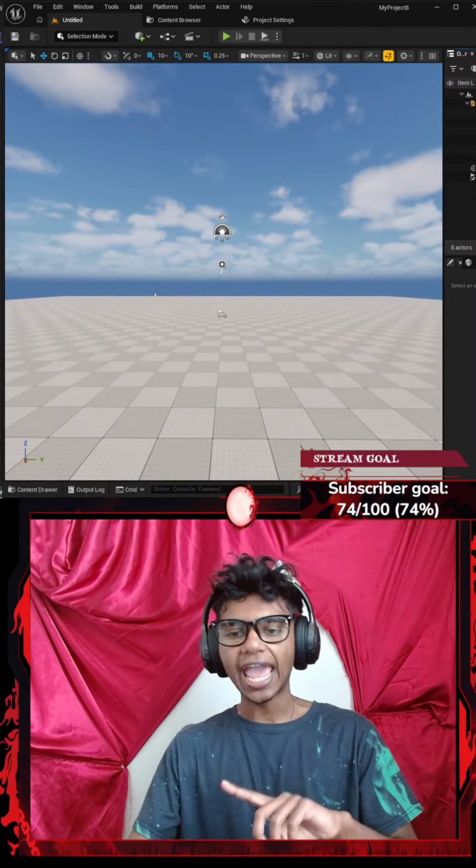The first parameter is going to be edit anywhere. I want to be able to edit my move action anywhere. I want it to be blueprint read only. I only want my blueprint to be able to read it, not edit it, because I won't be using my blueprint to make changes. Okay, that's it. I'm going to go with category, which is going to be equal to inputs. And category is just for organization. I want to organize my stuff inside a category of inputs. Then I'm going to use my U input action class that I created, or declared, up there. I'm going to represent it by a pointer called move action, ending with a semicolon.